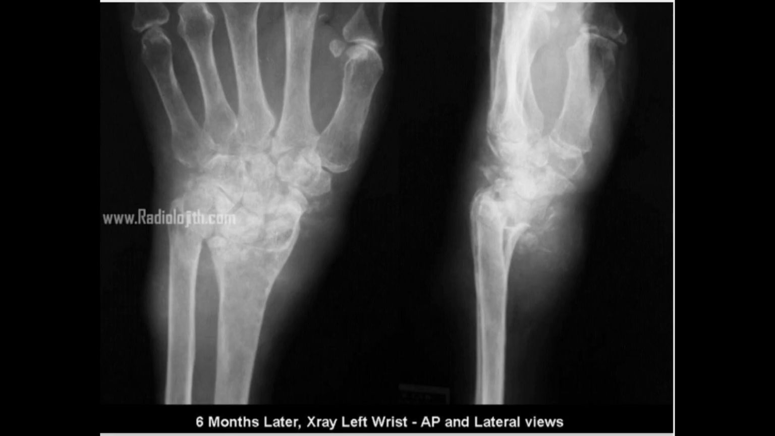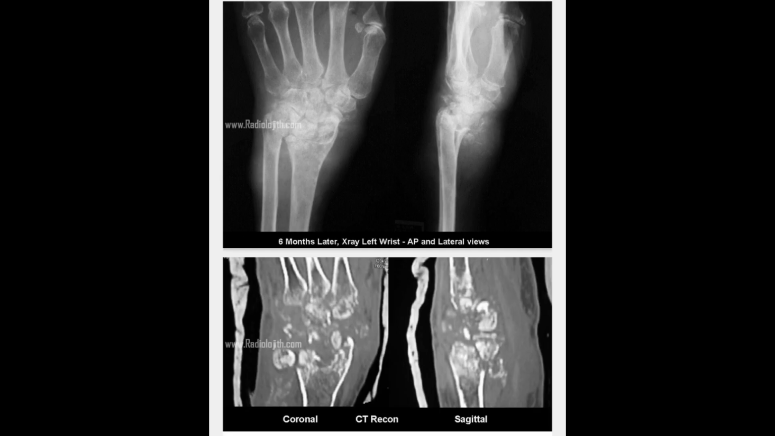Now we can see her X-ray and CT of the left hand. What are all the findings, and what's your differential diagnosis? If possible, you can give your probable final diagnosis. Okay, I'll give you the findings.